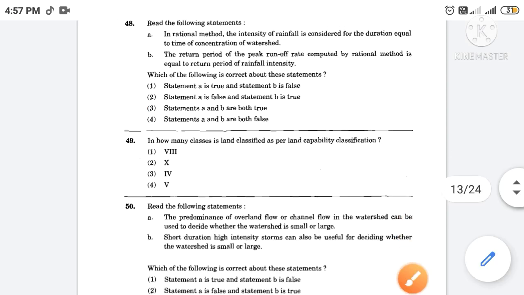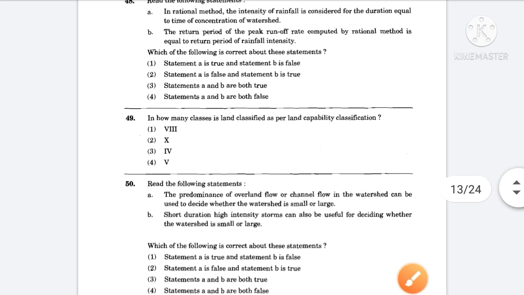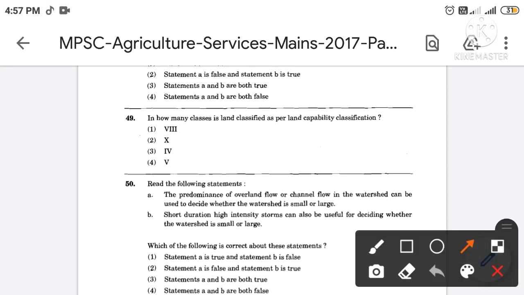Then next, in how many classes is land classified as per land capability classification? The correct answer is option number 1. So as per the land capability classification, land is classified into 8 classes.